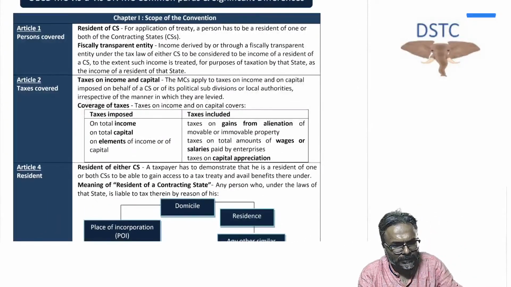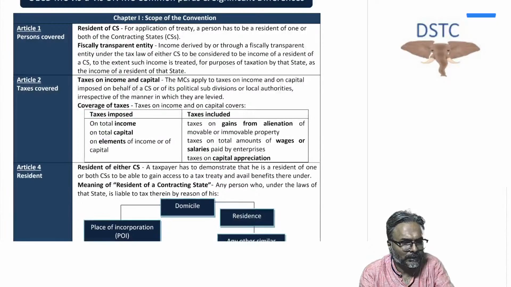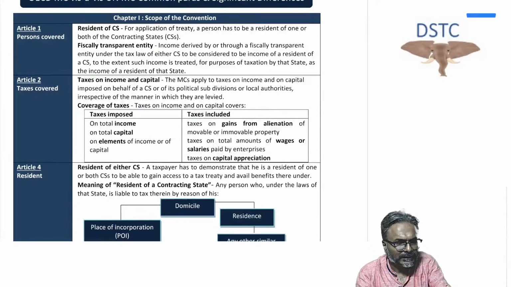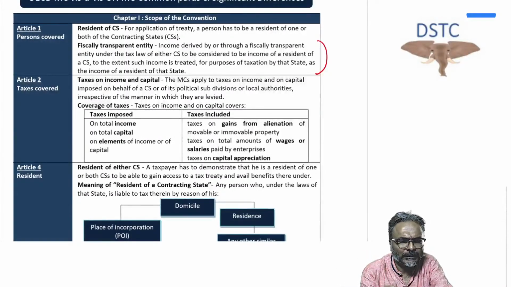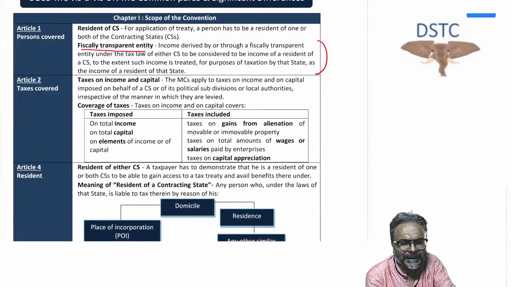In which case, students, first of all, who are the persons covered? The treaty is to be made applicable only to a resident. That is what they always say: a treaty is applicable only to a resident. There is one concept, students. If you need to invoke the treaty, you need to be a resident of one of the countries. There is also a concept of a fiscally transparent entity.